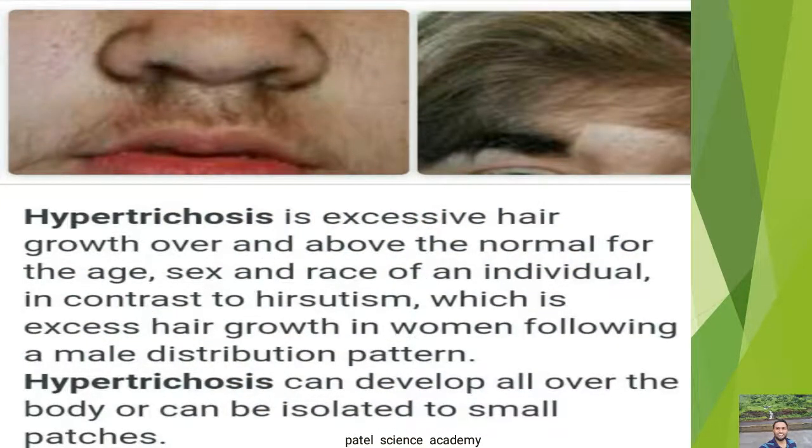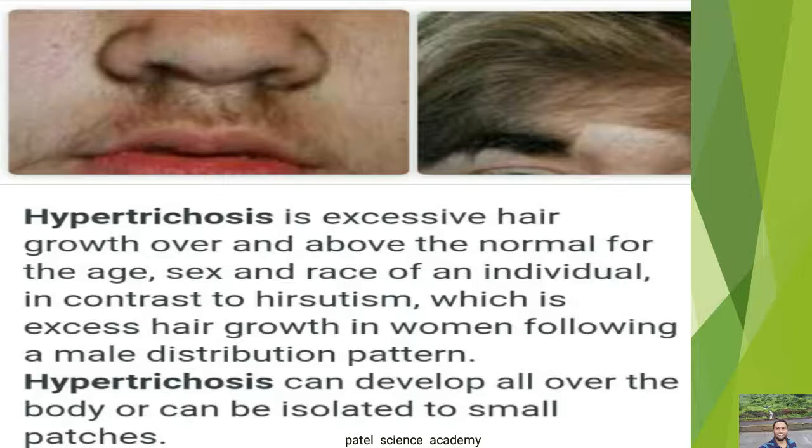Now we'll see the Y linked gene. Y linked genes here include hypertrichosis. This is the excessive hair growth over and above the normal for the age, sex, and race of an individual, in contrast to hirsutism, which is the excess hair growth in a woman following a male distribution pattern.